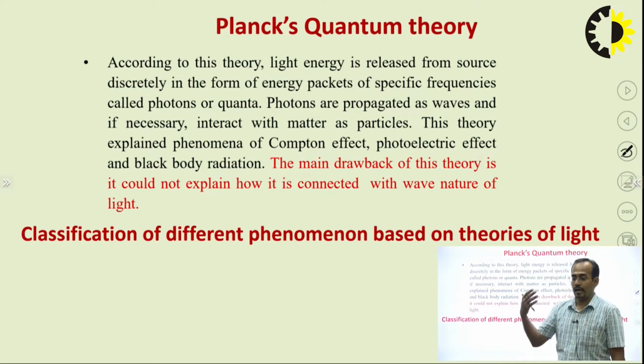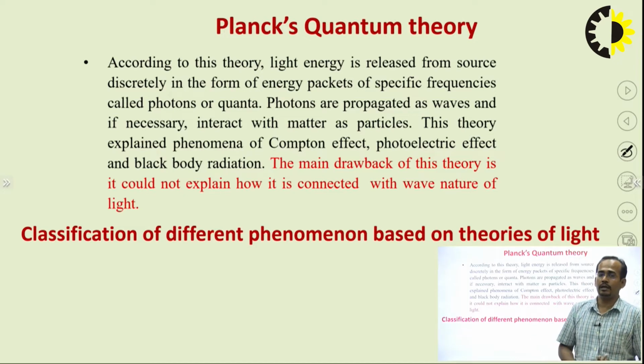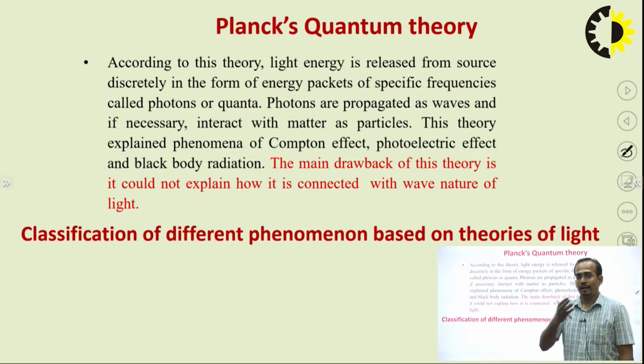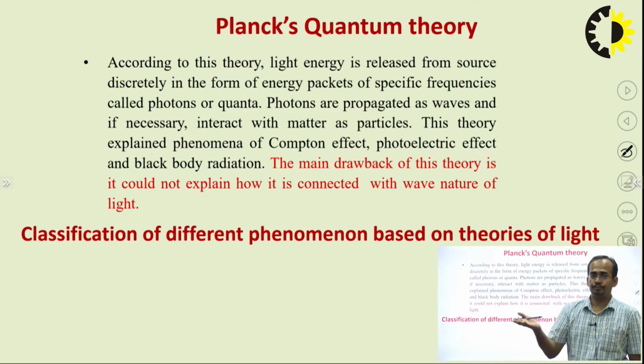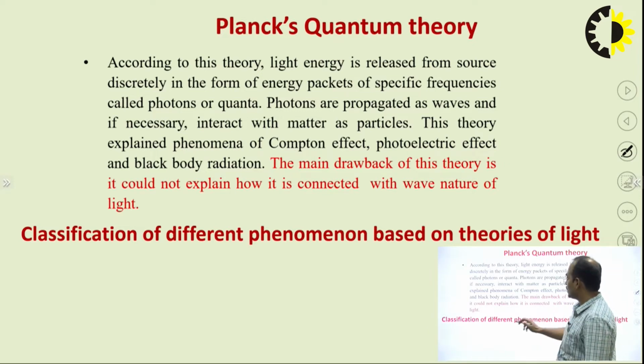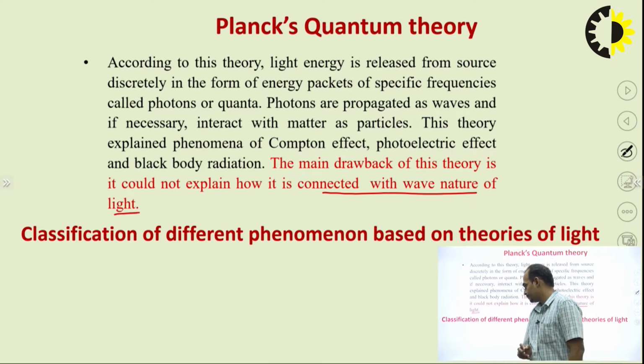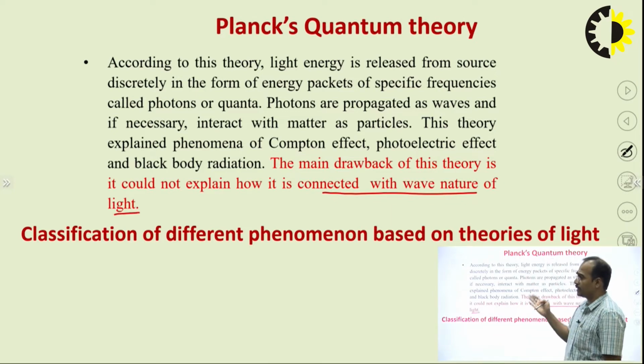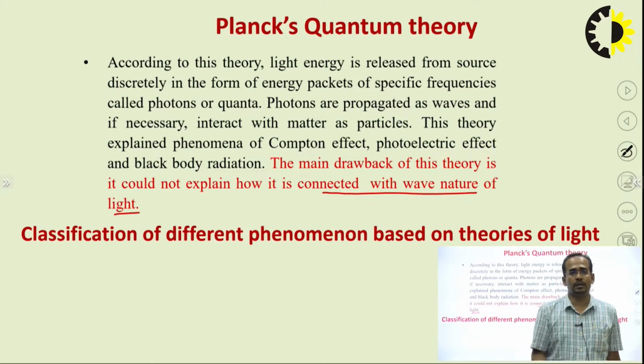Maxwell and Huygens were unable to explain the Compton effect and photoelectric effect, and Maxwell was also unable to explain black body radiation. So the main drawback of this theory is it could not explain how it is connected with the wave nature of light. So these are the theories, and these are the advantages and drawbacks of these theories.